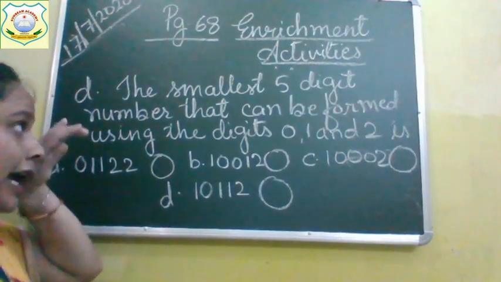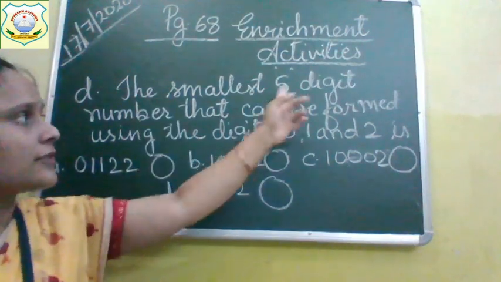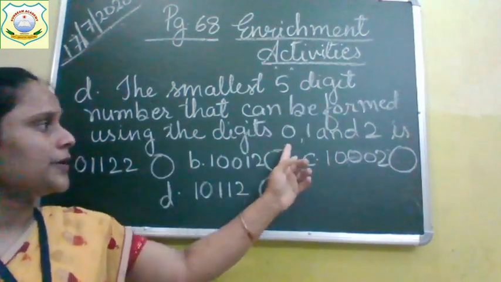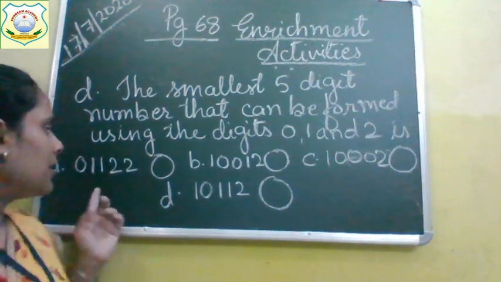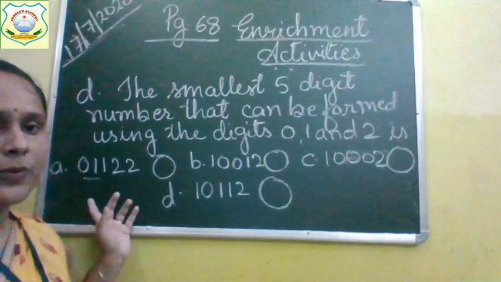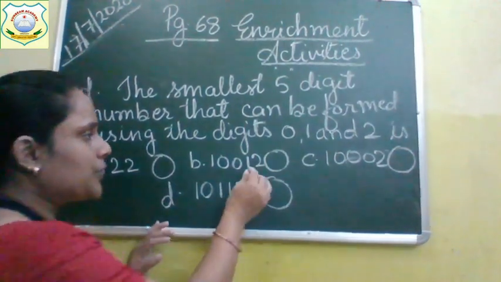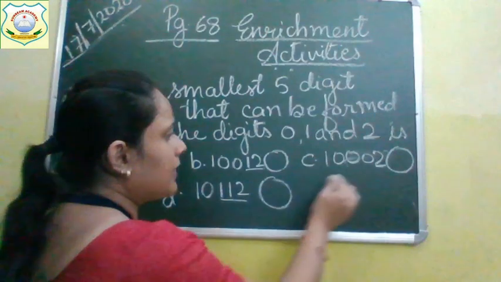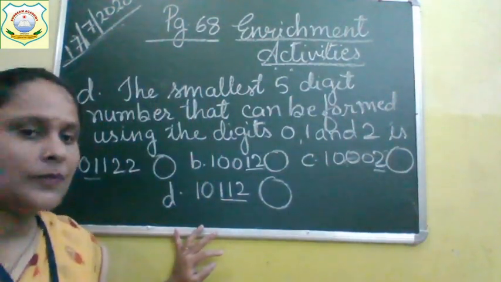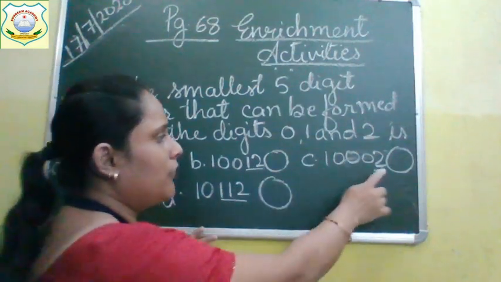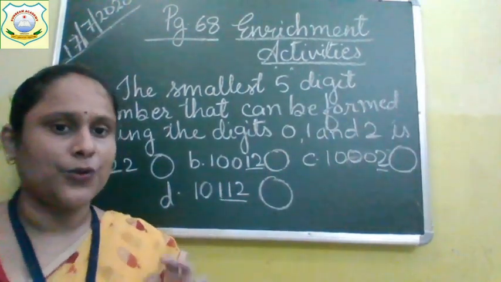Now we have to find the smallest 5-digit number which is formed using these digits 0, 1 and 2. The smallest number is not formed with 0 at the start, so the first option is completely wrong. Now you have to see 12, 112 or 2. Which is the smallest number? Read the numbers first, then it will be easier for you to choose.